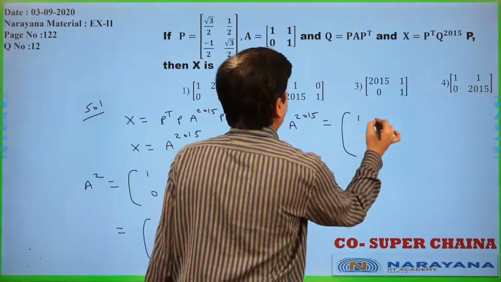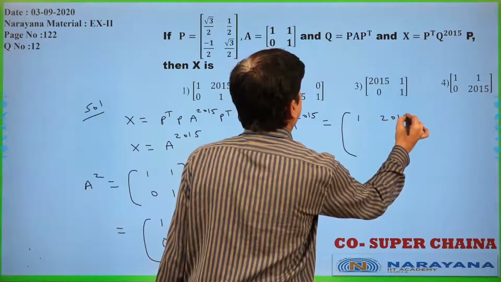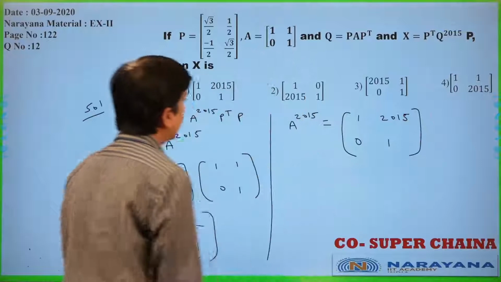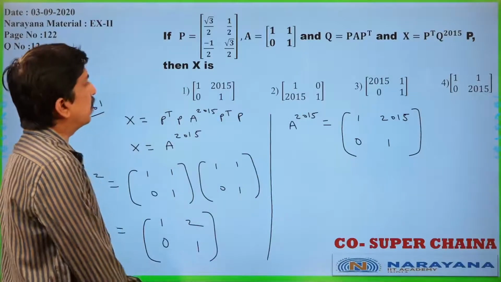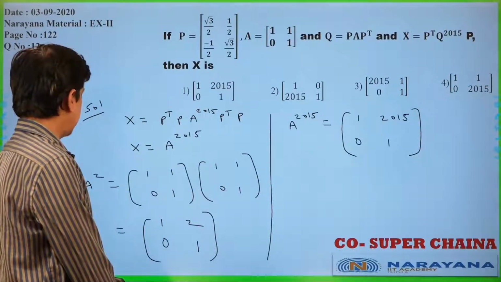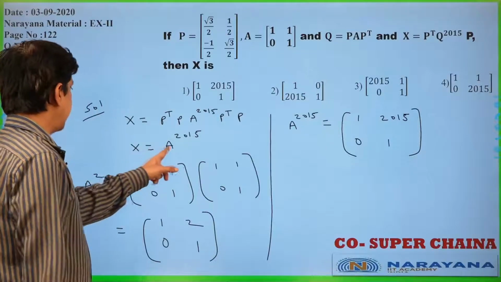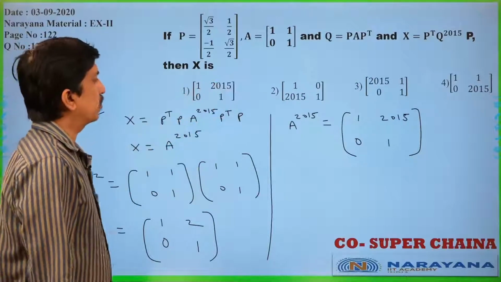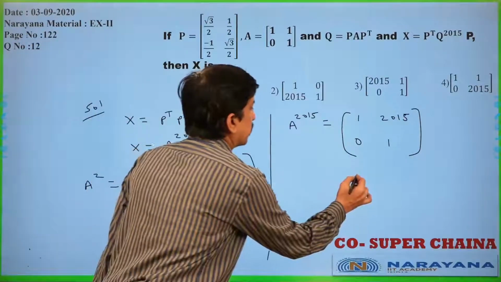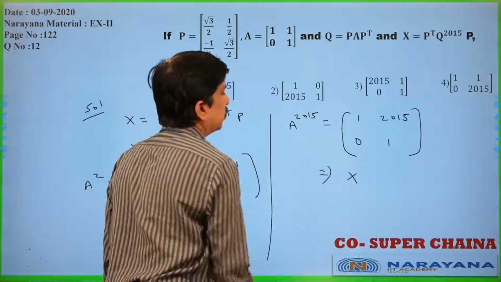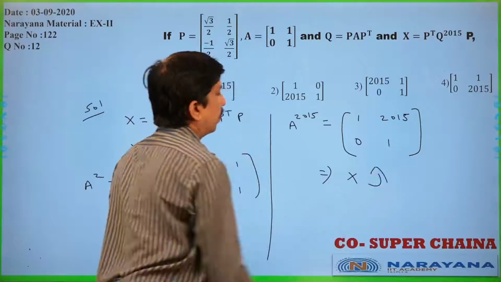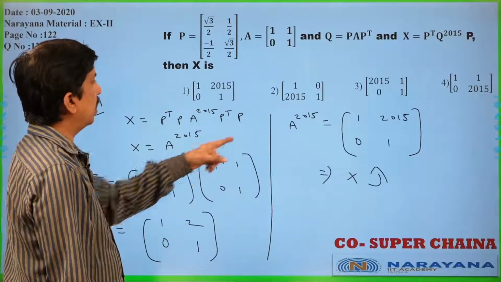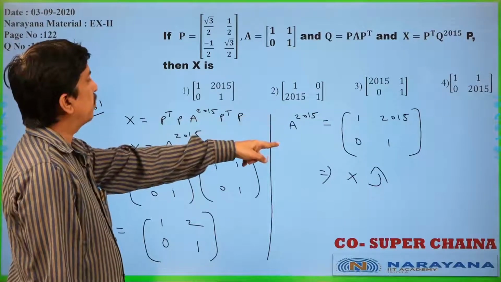1, 2015, 0, 1 you will get. Is it clear? 1, 2015, 0, 1 is the answer. Why? Because our X is A to the power of 2015 only, and they are asking to find X only. This is X. A power 2015 is X only, 1, 2015, 0, 1.